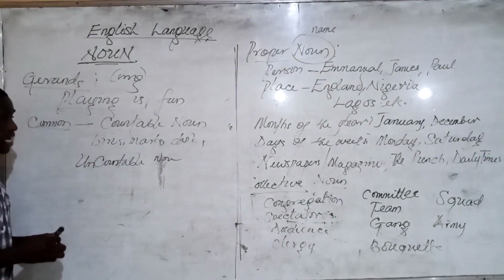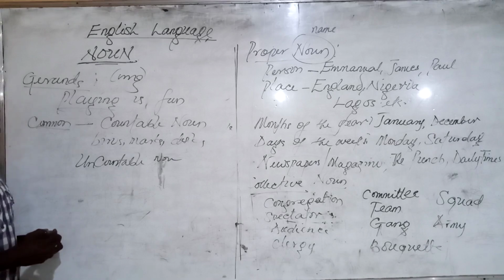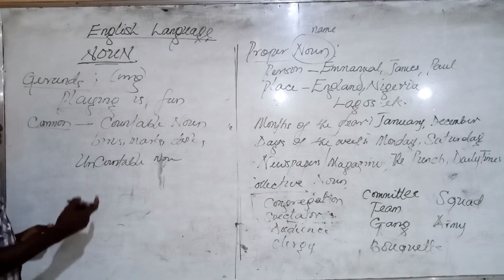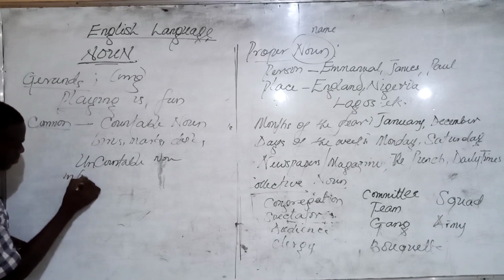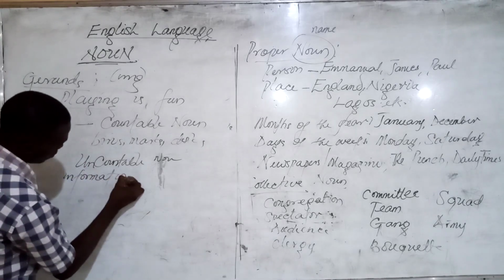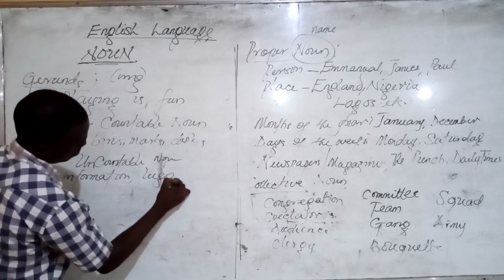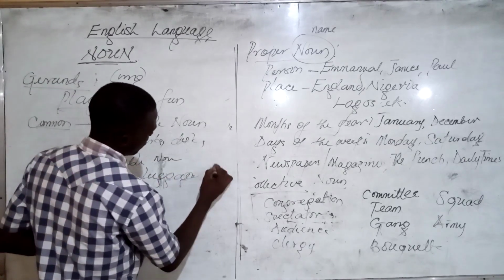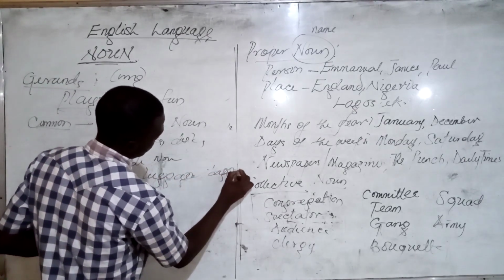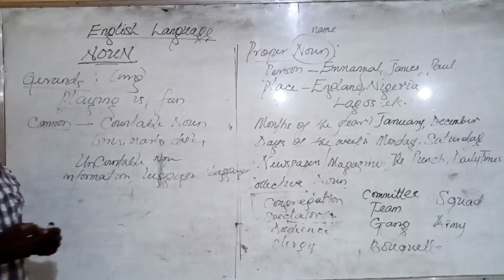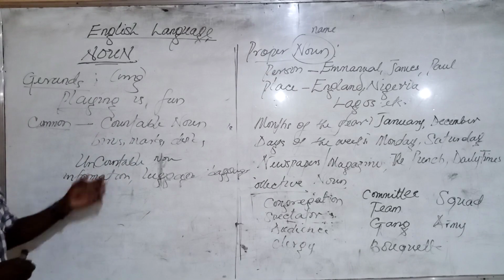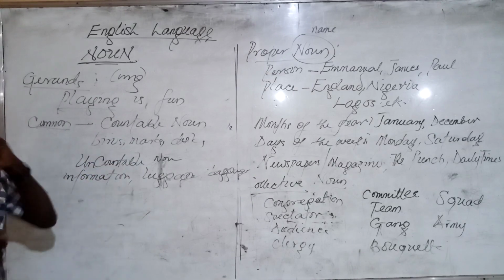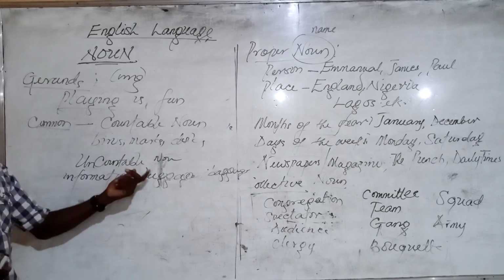So, for example, we have uncountable nouns. We have information. We have luggage. We have baggage. And etc. So these words, we don't pluralize them. It's because they are equipment. All those words, they are uncountable.